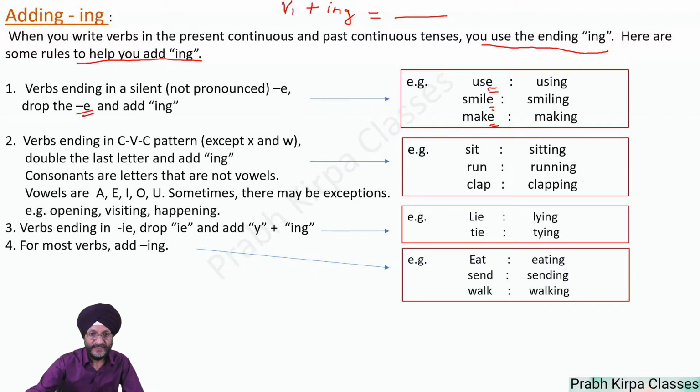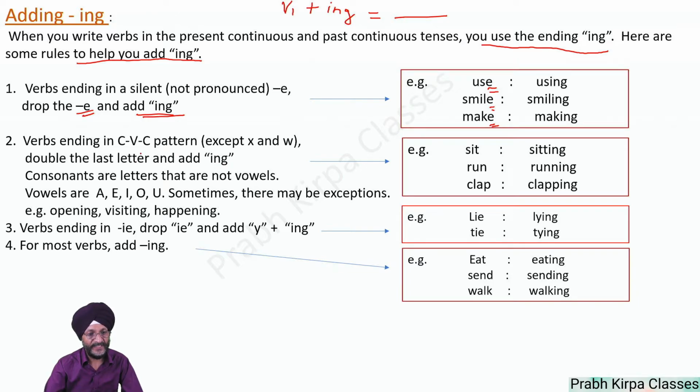That is, this E is being dropped, and then we add ing. Use becomes using, smile becomes smiling, make becomes making, and we drop E in all these verbs and simply add ing.